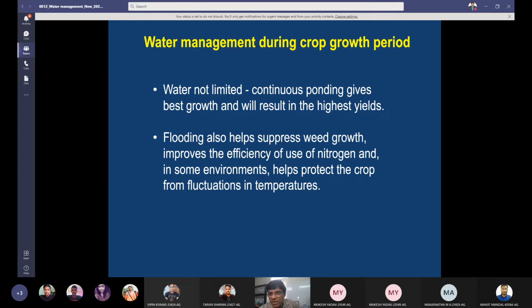Flooding also helps. What are the advantages? Why does it give more yield? So flooding also helps suppress weed growth. This is number one advantage. It improves the efficiency of use of nitrogen, and in some environments helps protect the crop from fluctuation in temperature. It moderates the temperature. Water is a good weapon for rice crop, because water in soil will increase the nutrient availability, and also it will moderate the temperature. Sometimes temperature may be too high or too low. That can be moderated by the presence of flooding.